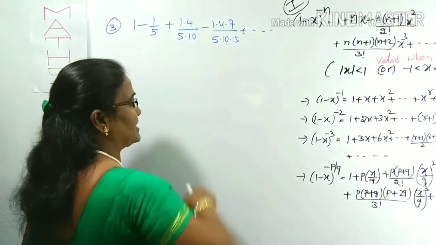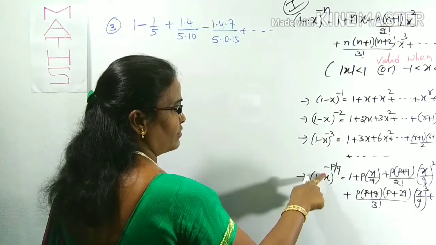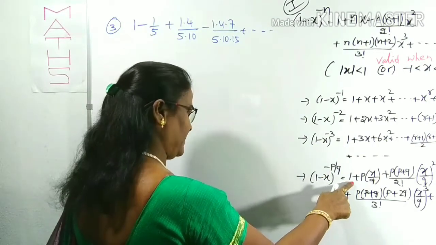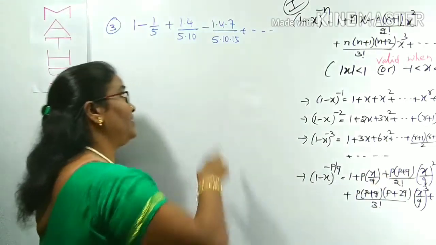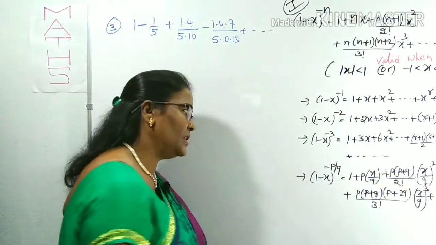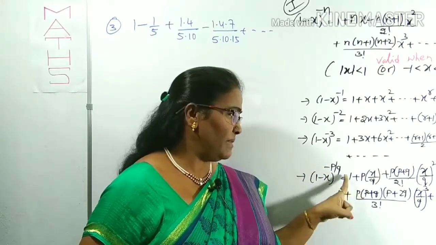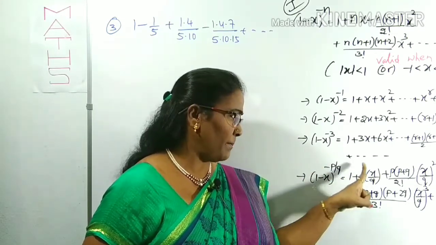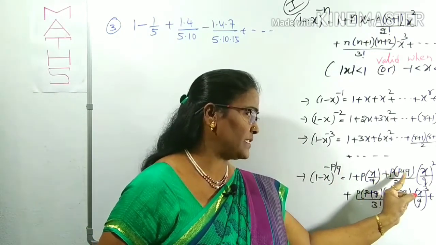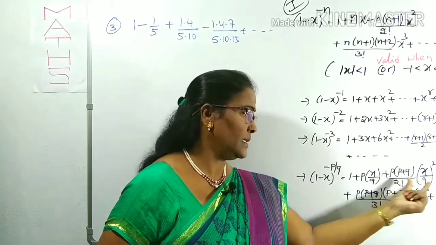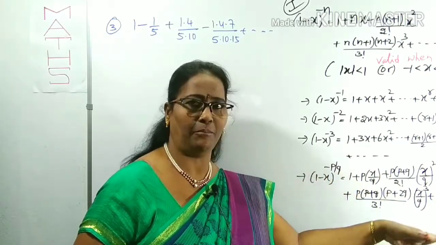But what is this expansion? You can compare with this general expansion. By this only you can get it. (1 minus x) whole power minus p by q is in the form of 1 plus p of x by q plus p of (p plus q) by 2 factorial (x by q) whole square. First of all, you can reduce this into this expansion form. To reduce into this expansion, what you have to think is that it will start with 1, then p, the power of x by q must be 1, and there will be two continuous terms, p of (p plus q) by 2 factorial compulsorily, and the power of (x by q) whole square. Like that, we have to convert, either alternating plus or minus, or all plus.